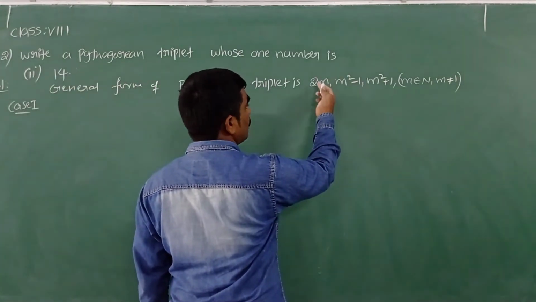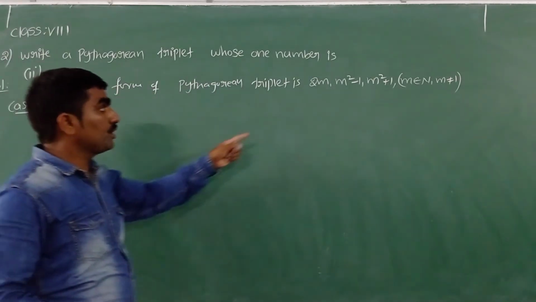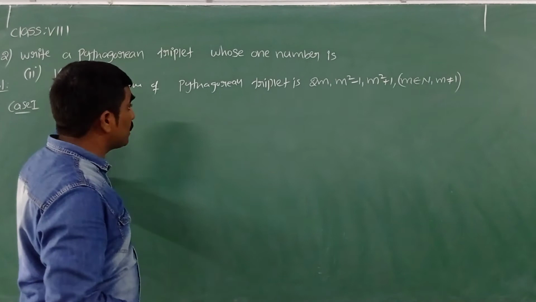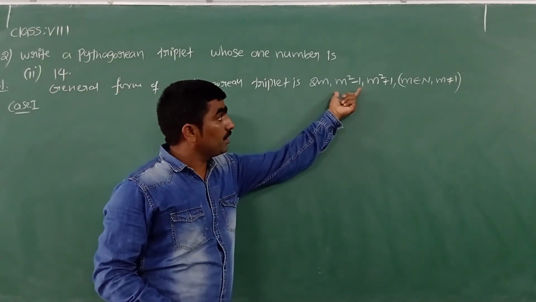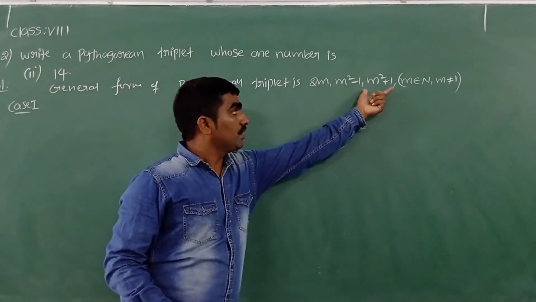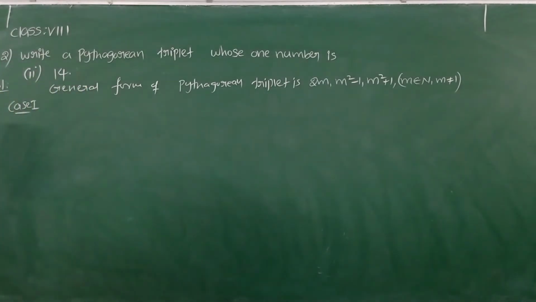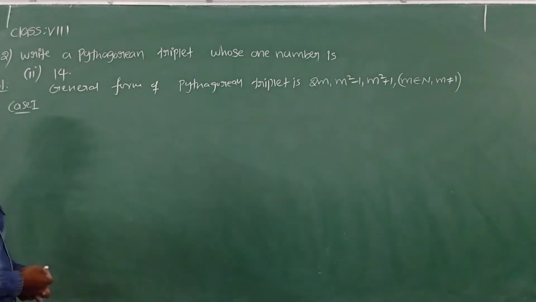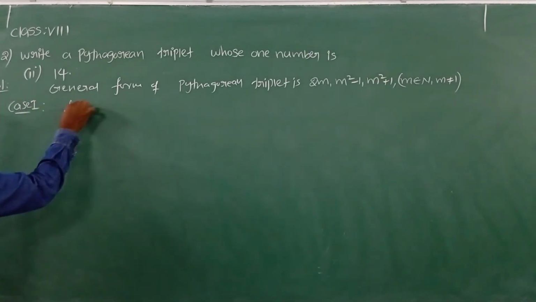Let me take 2m is 14 and verify whether it is possible to write a Pythagorean triplet or not. Next, case 2: we'll take m square minus 1 as the given number 14. Then case 3: we'll take m square plus 1 equal to 14 and write the required Pythagorean triplets.